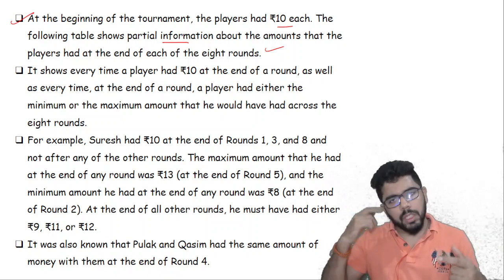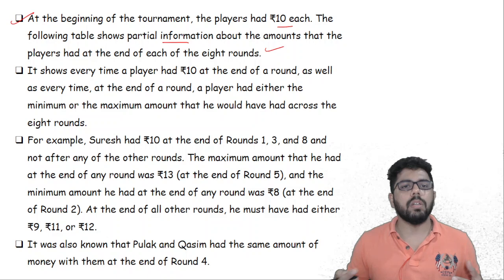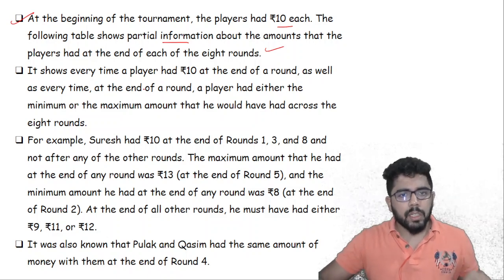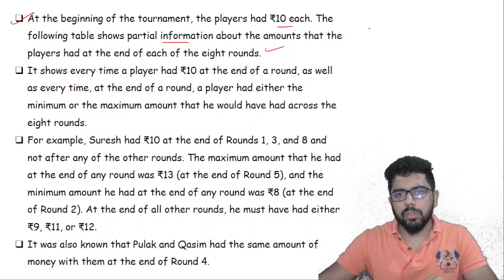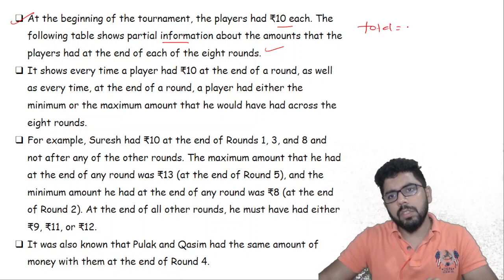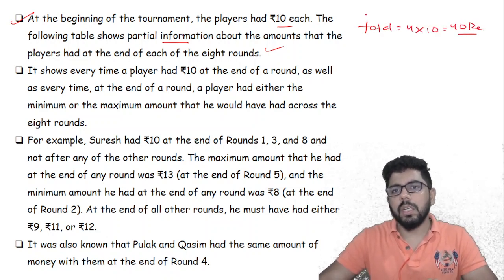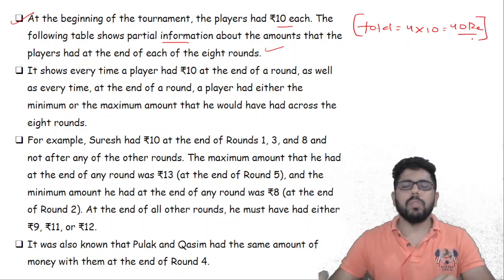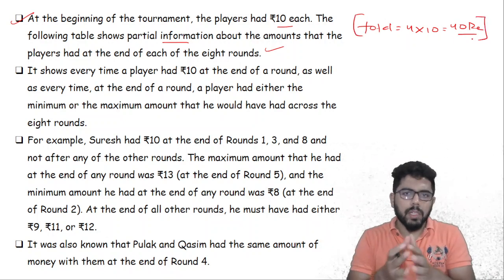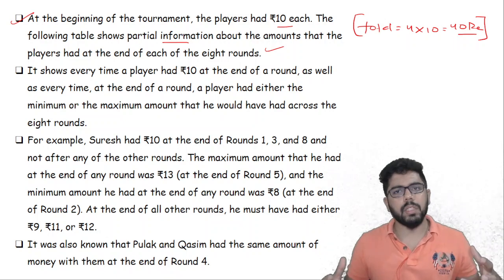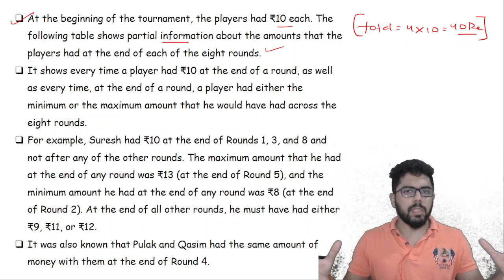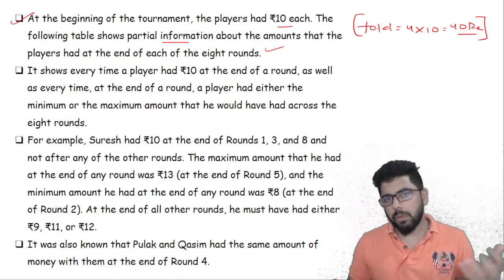So by the time you read, automatically these things should start working out in your mind. Now every player had 10 rupees each, so the total amount is 4 into 10, so 40 rupees. In every round we will have 40 rupees because no additional money is coming in. Everyone has 10 rupees and they are placing bets between them and playing. So the sum of the money with all of them is always 40.